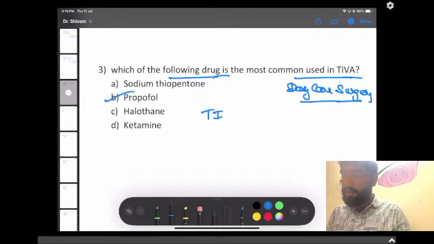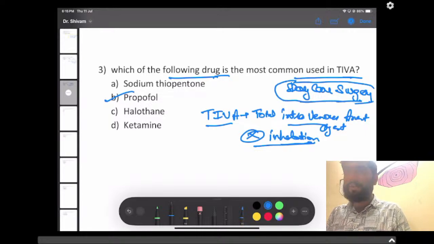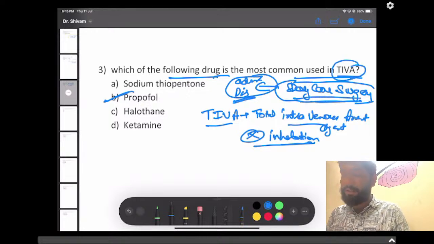Because TIVA is termed total intravenous anesthesia, in which no inhalation is required. In TIVA, only intravenous agents are given, no inhalation agent is given. Daycare surgery means the patient is admitted on the same day and discharged on the same day, not on the next day. If TIVA or daycare surgery was mentioned, the answer should be propofol.